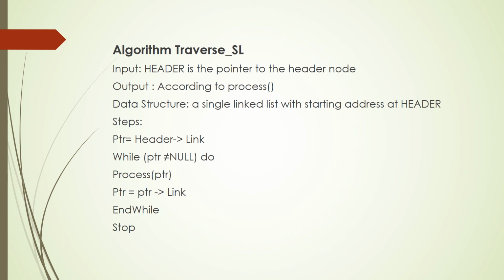If it is for display, you will be displaying the contents. If it is for updation, you will be updating the contents of the linked list and displaying the updated contents. Similarly, the data structure being employed is a singly linked list with the starting address being stored in the pointer variable called header. Now, what should be done or how can this be done?